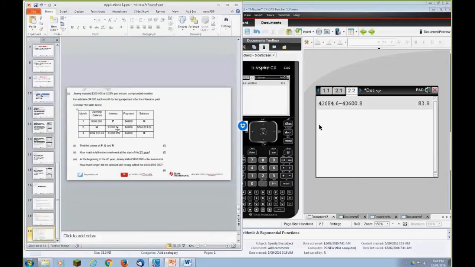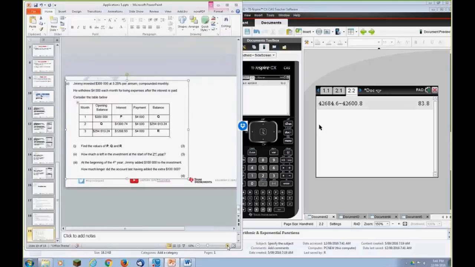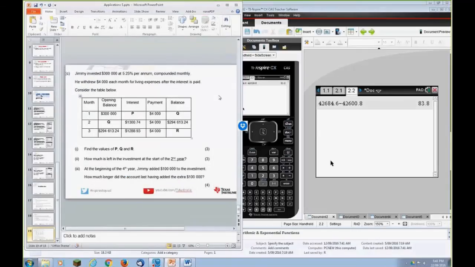Okay, the next question. This is one you'll see in an exam more often than not. Rather than have to do with the calculations, they're going to have values in a table, and you're going to have to fill in the missing value. So in this case, we've got Jimmy with $300,000 at 5.25% per annum, compounded monthly. He withdrew $4,000 each month for living expenses after the interest is paid. Consider the table below. We've got to find the values of P, Q, and R.